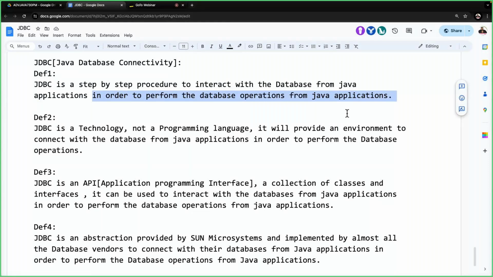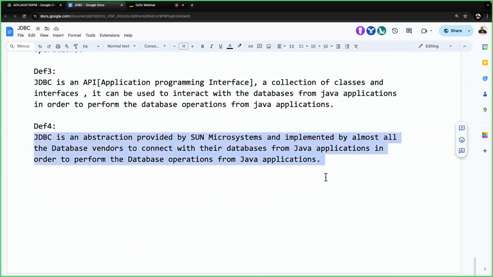Your client, the client for the database, is a Java program, not the SQL prompt. The client is a Java program. Understand my point here? For the database, the client is a Java program. Understand it now? Right, sir. Now, coming to the last point.